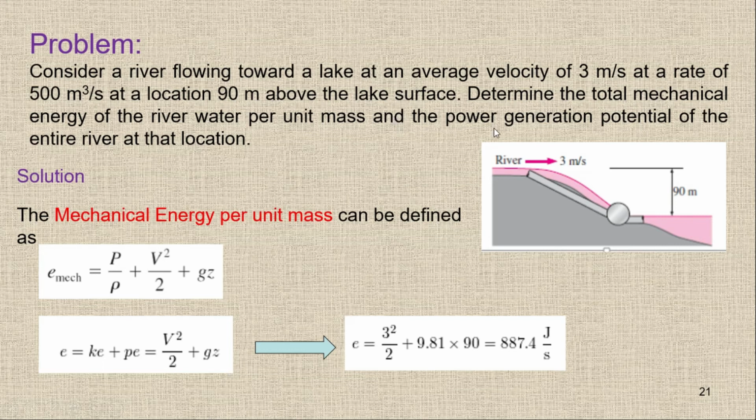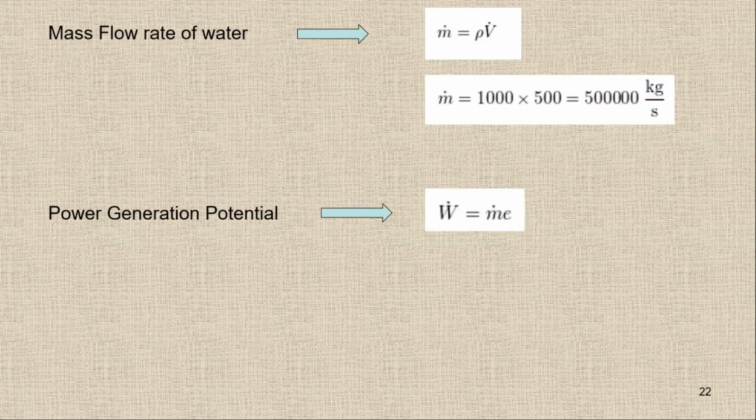And in the question you have to find the power generation as well, the power generation potential of the entire river. So what is the power generation? When we are talking about the power generation, basically you have to find E dot. E, the energy, divided by time, you will get the power. So I can write the equation for energy divided by time or power like this one. So we have the power or E dot, that's equal to m dot E. So we have mass flow rate times the E, and it's equal to the power E dot or W dot.